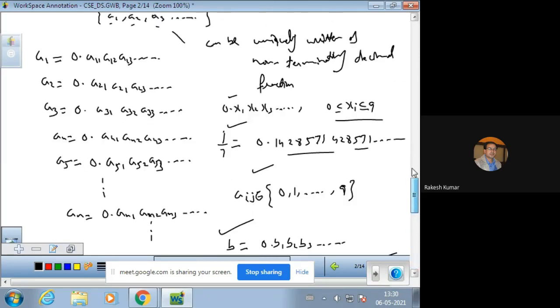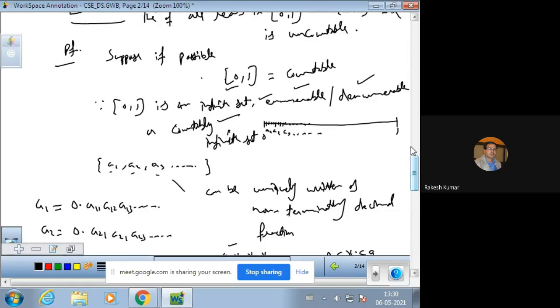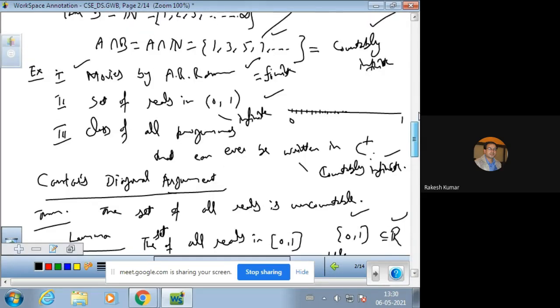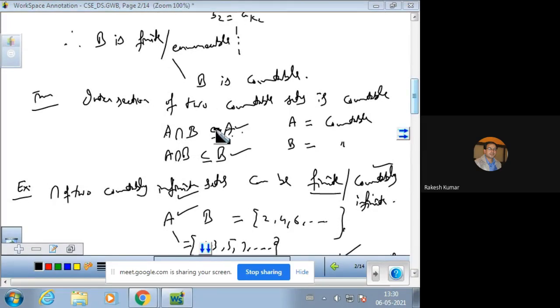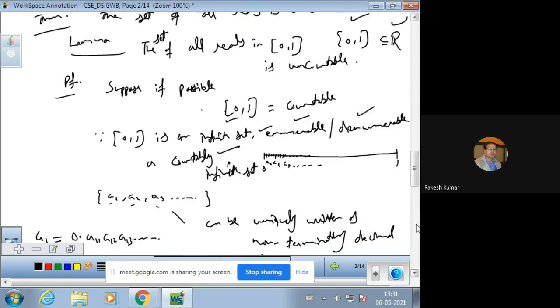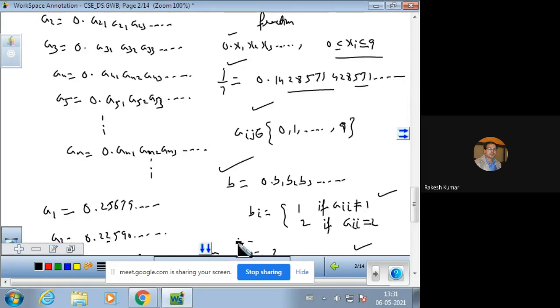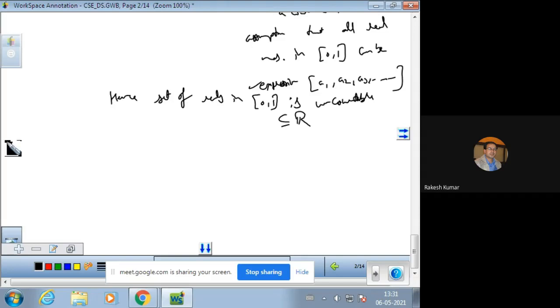And one more thing: before Cantor's diagonal argument, we proved a theorem that the intersection of two countable sets is countable. And one more argument we have, which we shall use in the result directly. Come to the result. We have a result: using Cantor's diagonal argument, show that the set of irrational numbers is uncountable.